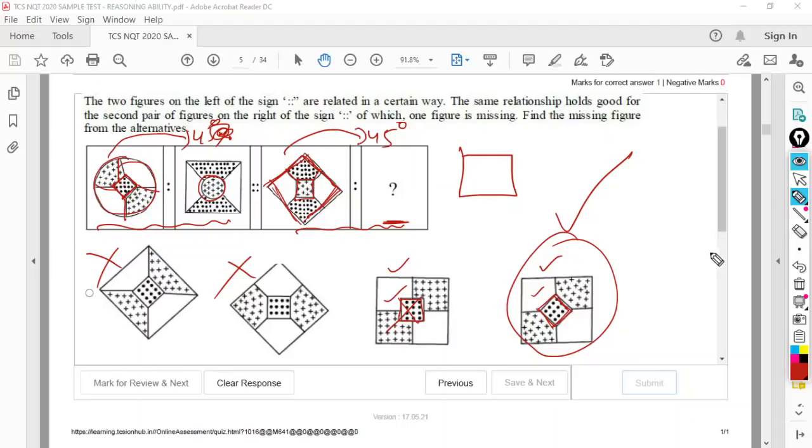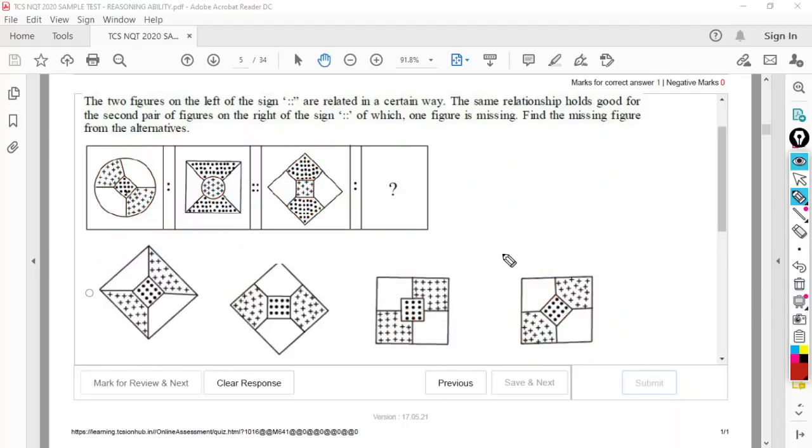That's how you have to identify the changes. But as I said, this logic works only for this question. This logic you cannot apply for all these number series and figure series questions. That's why I'm telling you, these cannot be trained. These vary from question to question. Whatever logic I applied here may not be applicable for the next. But this is how you need to identify the changes, how they are rotated, clockwise, anti-clockwise, how they are shifted, tilted, all that. Let's move to the next one.